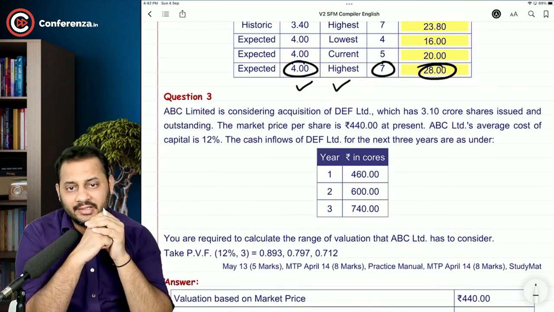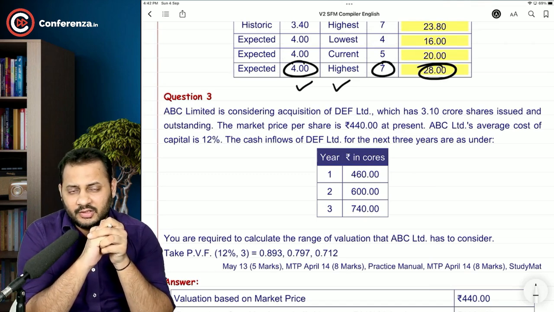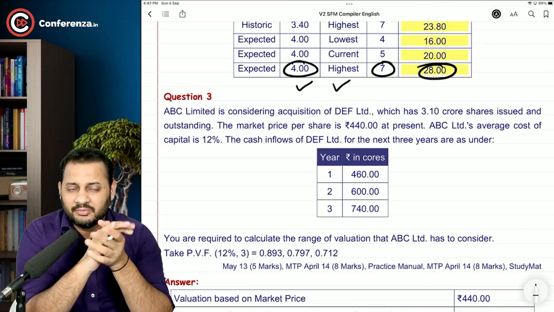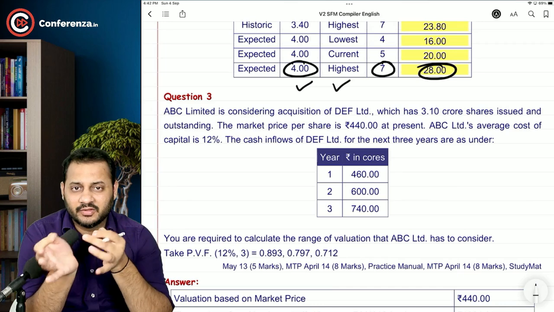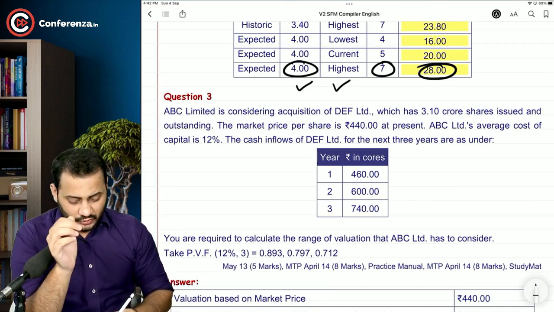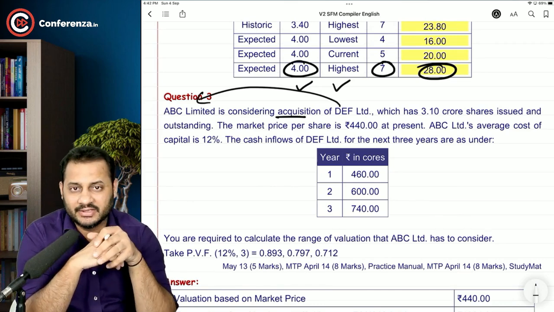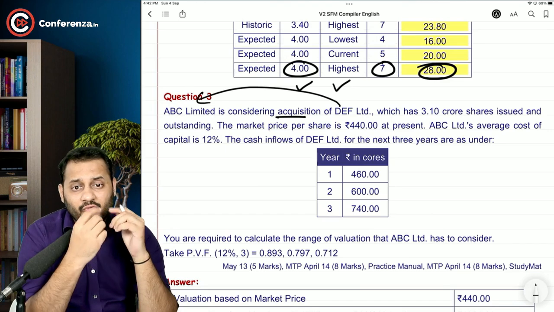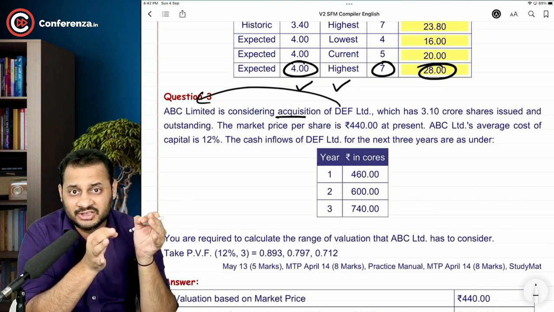ABC Limited is considering acquisition of DEF Limited. Now this might seem a question of mergers and acquisition, but most of the part is related to the valuation. So that's why we have covered this question in this chapter. So acquisition means DEF Limited is being bought by ABC Limited. So obviously ABC Limited would need to value that company, the company that we are thinking of buying. We are just considering, na?